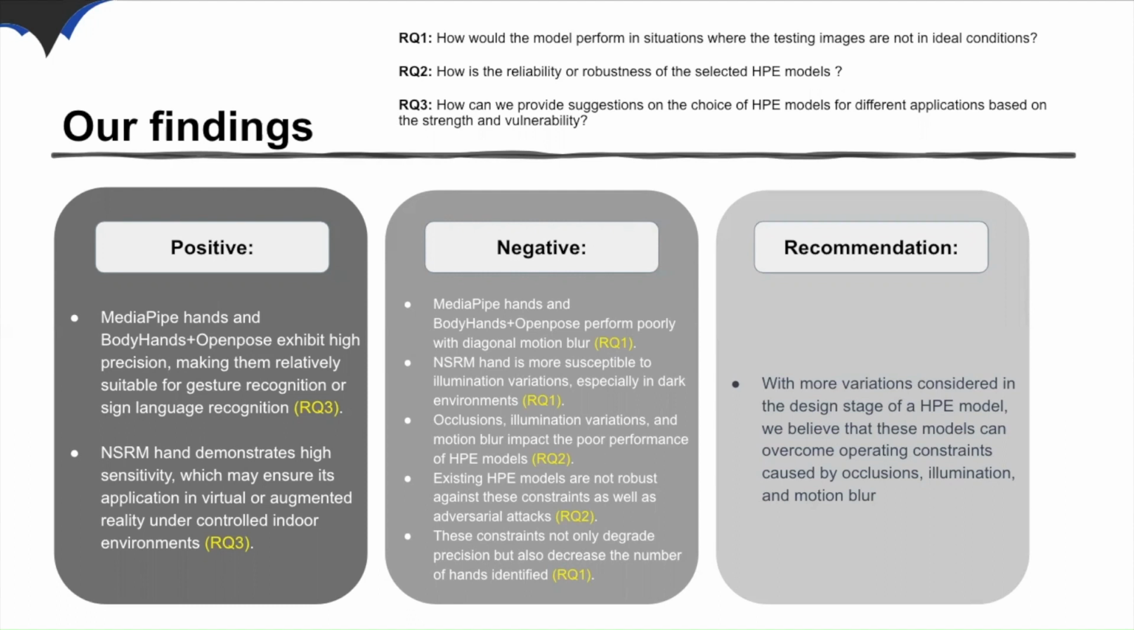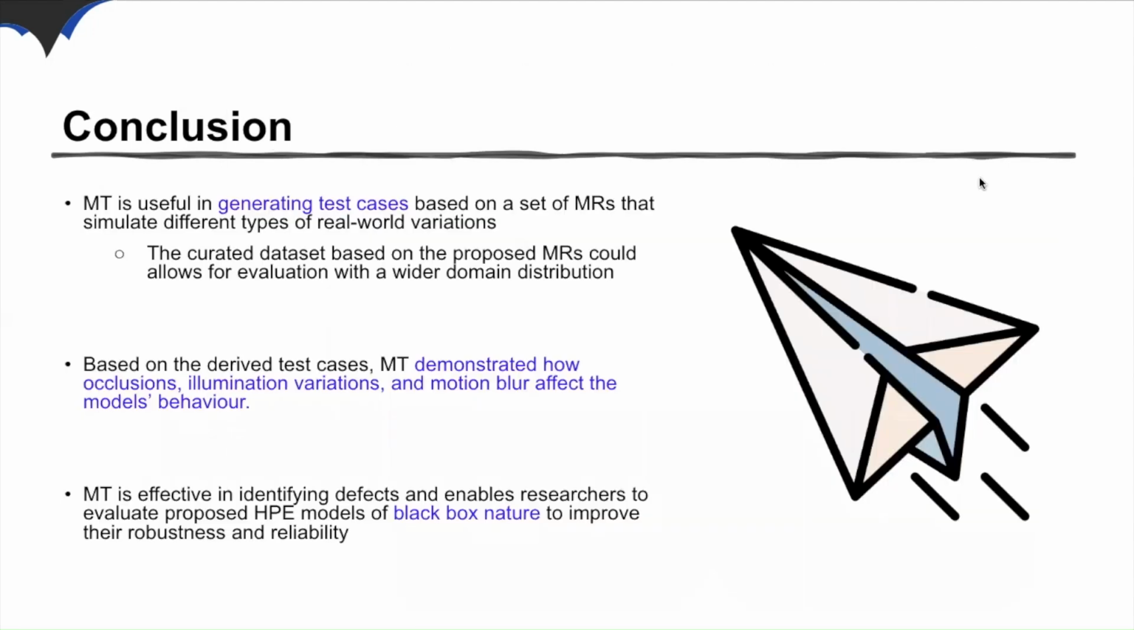Considering the rapid development in the field of pose estimation, and with more variations considered in the design stage of HPE models, we believe that these models can overcome the operating constraints caused by occlusions, illumination, and motion blur. In conclusion, we found that MET is a valuable tool for creating test cases that replicate various real-world variations, as demonstrated by the set of MRs used in this study. The derived dataset based on these MRs allows for evaluating HPE models under a wider distribution of conditions.